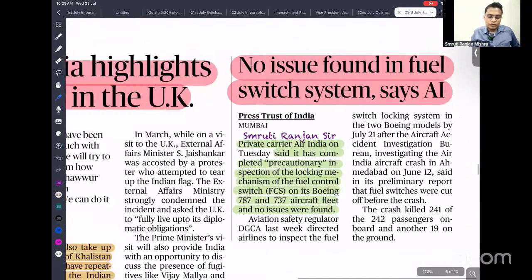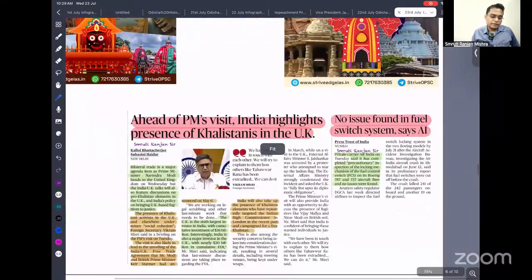No issue was found in the fuel switches of the Boeing aircraft, said Air India.